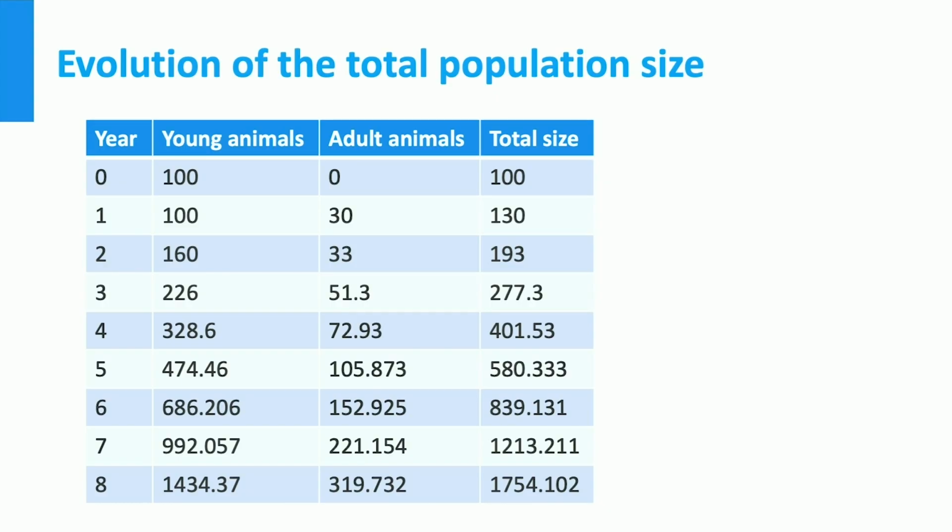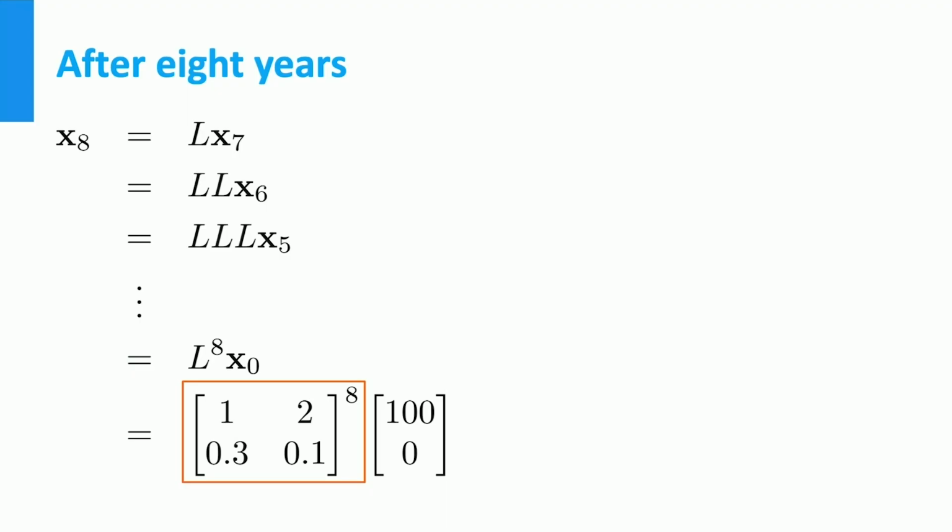Suppose we want to know the population vector after 8 years. As we now know, this vector is a product of the Leslie matrix and the population vector at time k equals 7. But this population vector at k equals 7 can also be rewritten as the product of the Leslie matrix and the population vector at time k equals 6, and so on. We notice that we now need the 8th power of a matrix. That sounds like a lot of work. However, in class you will see a method to calculate this pretty quickly.